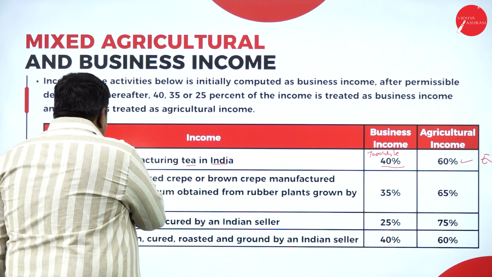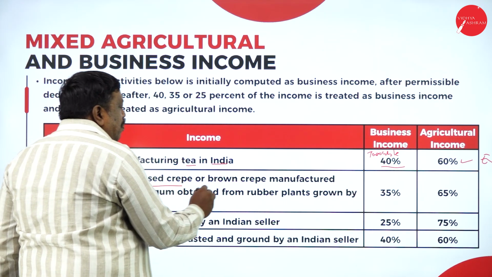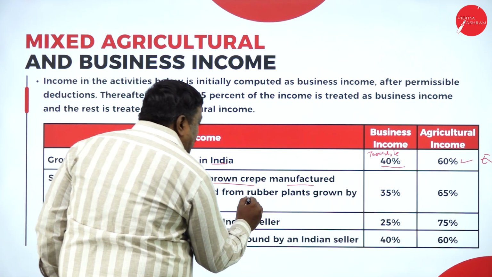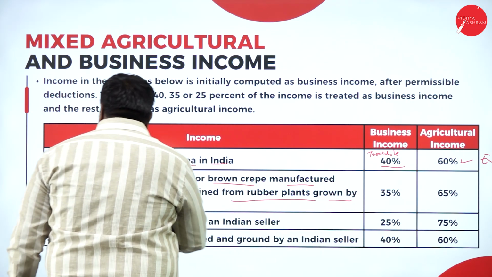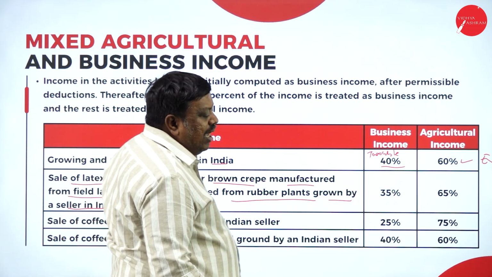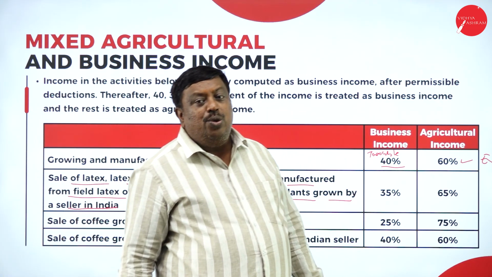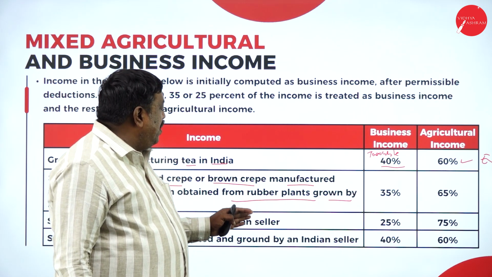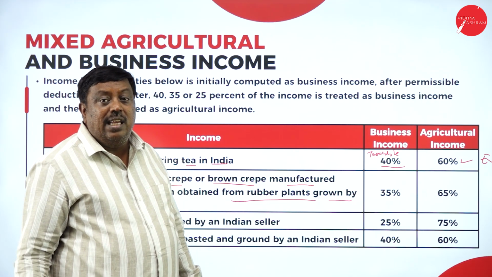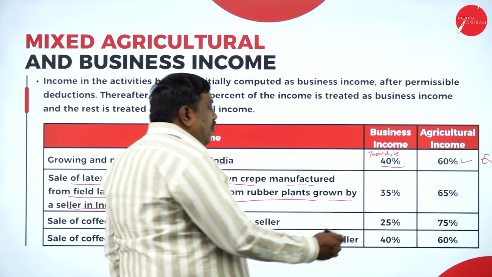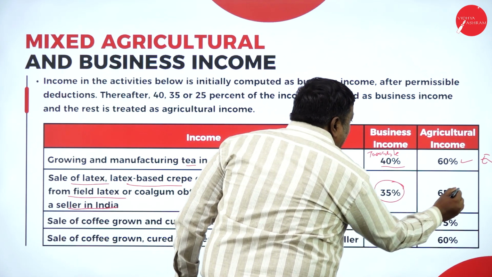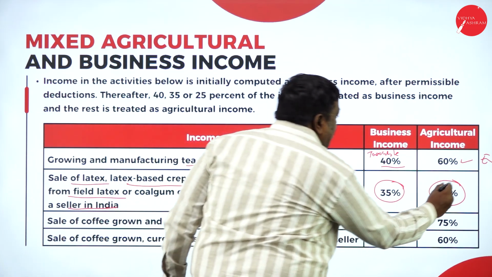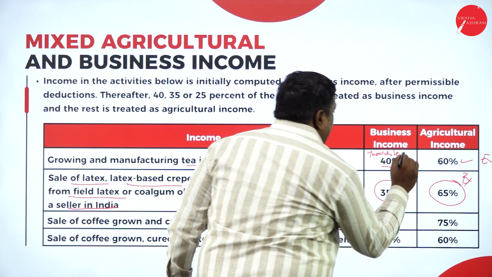The next one, sale of latex based on brown crepe manufactured from field latex and obtained from rubber plants grown by a seller in India. When rubber obtained from the rubber plants through cultivation is sold by a person, 35% is treated as business income and 65% is treated as agricultural income. The agricultural part is exempted and the business part is taxable.